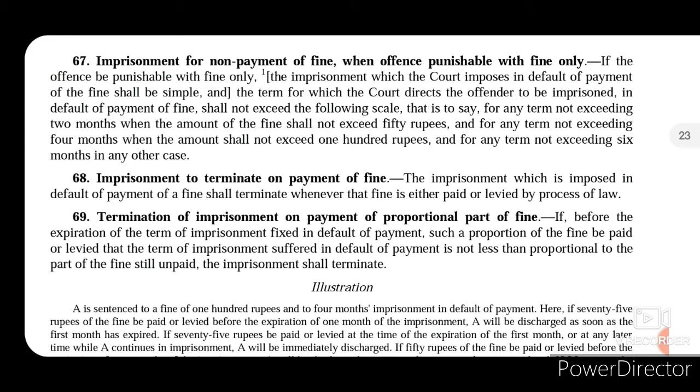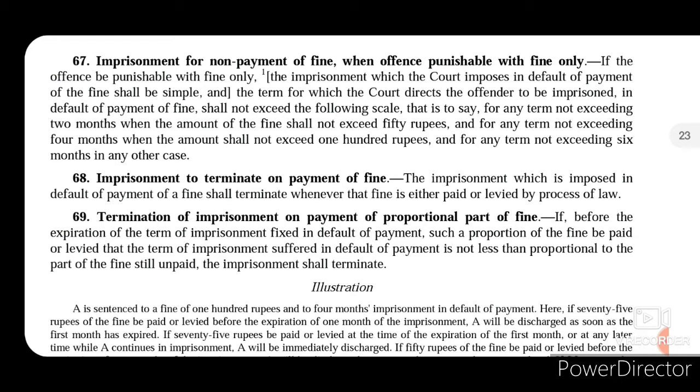That is to say, for a term not exceeding 2 months, when the amount of fine shall not exceed 50 rupees. So if the maximum amount of fine that is to be imposed upon such offender is 50 rupees, then in default of payment of that fine, the person will be imprisoned for a maximum period of 2 months. And for any term not exceeding 4 months, when the amount of fine shall not exceed 100 rupees.